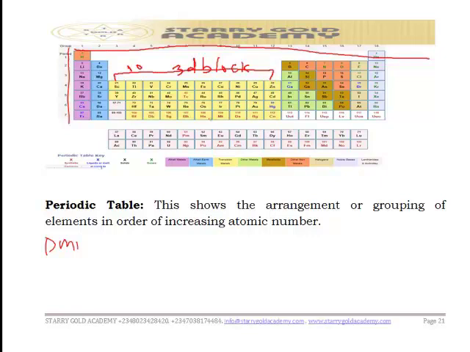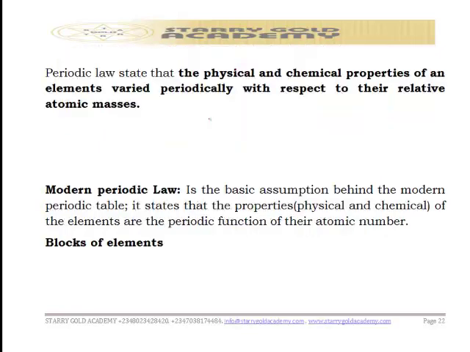But it was Mendeleev, the Russian scientist, in 1869 to 1871, that developed the periodic law, which states that the properties, the physical and chemical properties of an element, vary periodically with respect to their relative atomic number. So that is what he did concerning the periodic table.